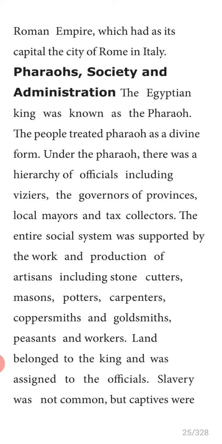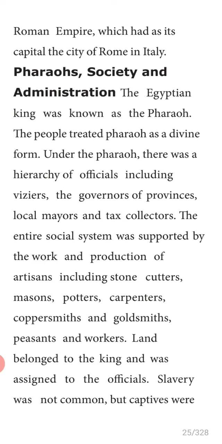Below him, officials were there, including viziers, governors, local mayors and tax collectors. The entire social system was supported by the work and production of artisans, including stone cutters, masons, potters, carpenters, coppersmiths, and goldsmiths.